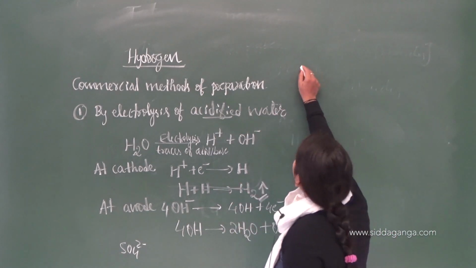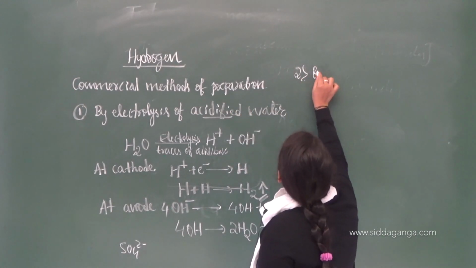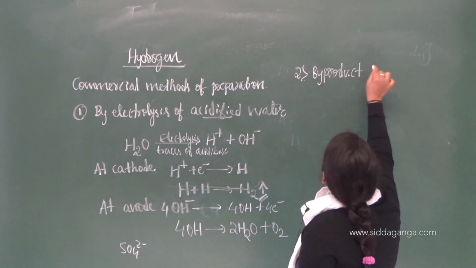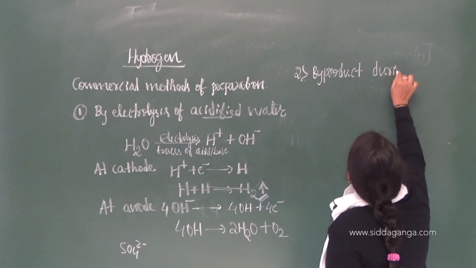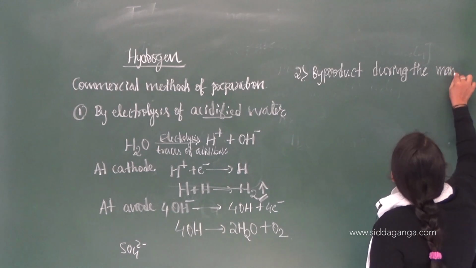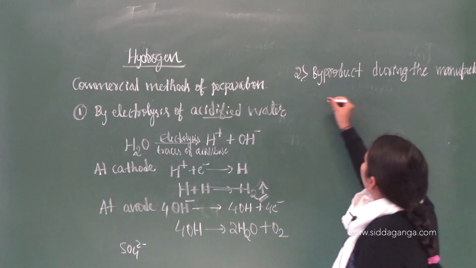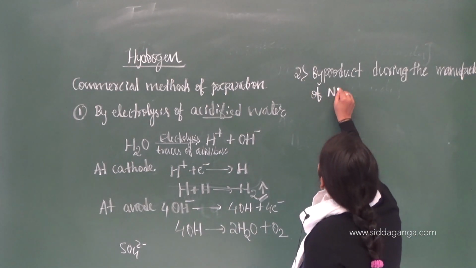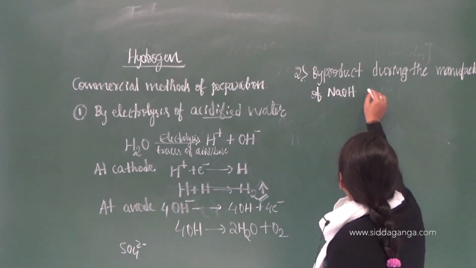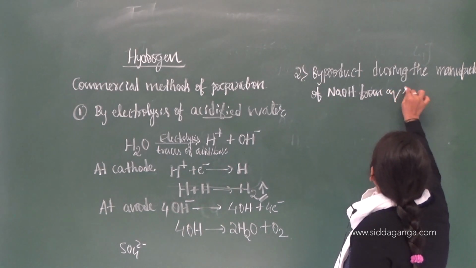Next, the second method: this dihydrogen can be obtained as a byproduct during the manufacture of sodium hydroxide from aqueous solution